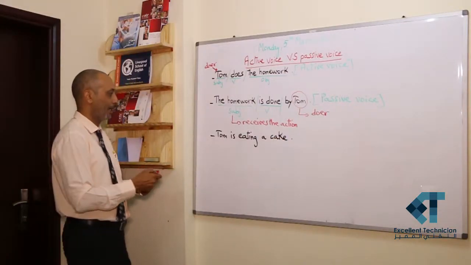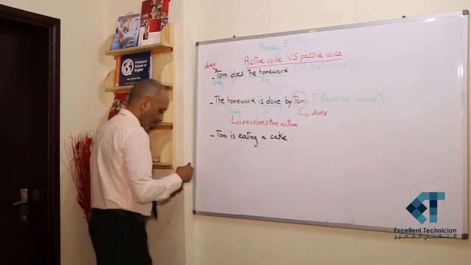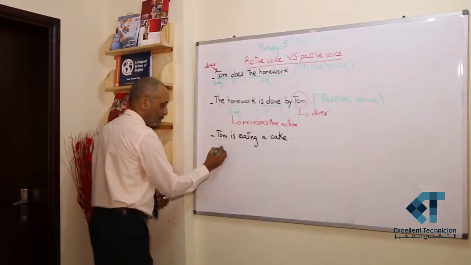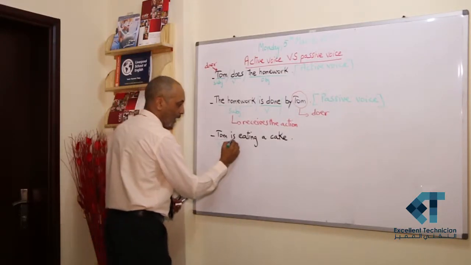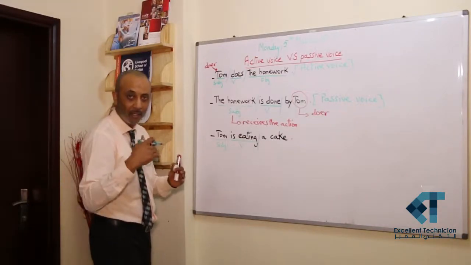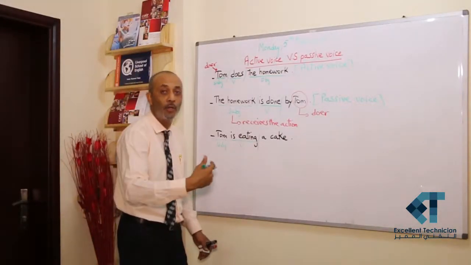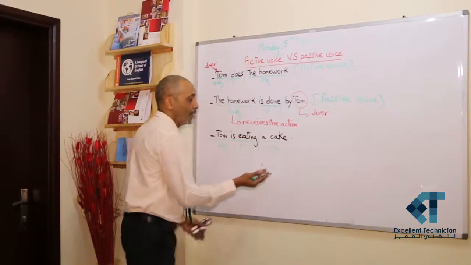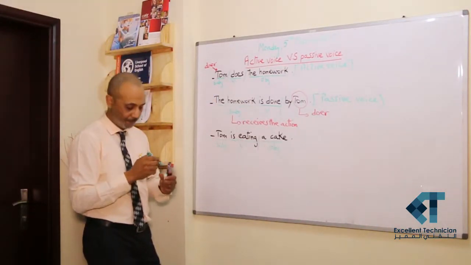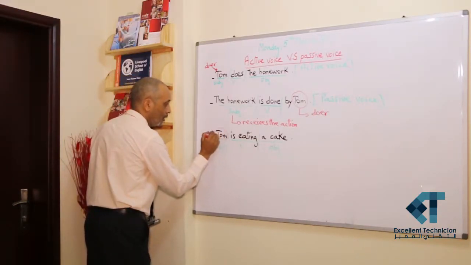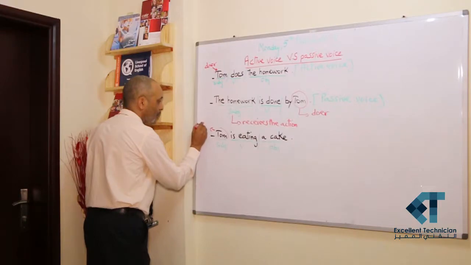Tom is eating a cake. We have the subject. We have the verb is eating, verb to eat in the present continuous or present progressive. A cake is the object that receives the action of to eat. And Tom is the doer who does the action of to eat.